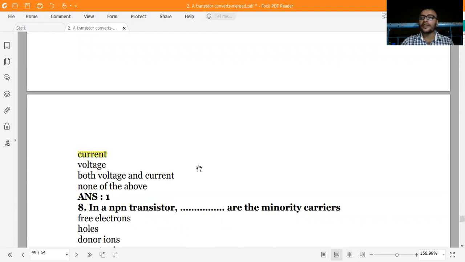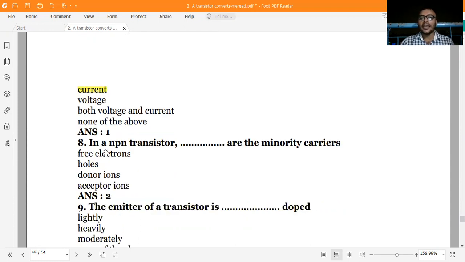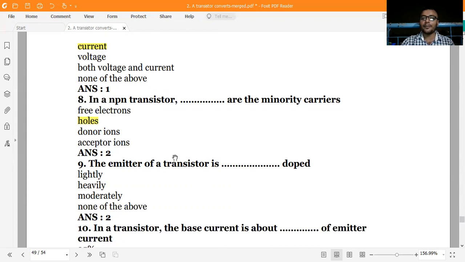And what is the FET? Field effect transistor. Yeah, FET is a voltage control device. Just remember, FET and MOSFET are voltage control devices. In an NPN transistor, dash are the minority carriers. What are the minority carriers? In NPN, the minority carriers are holes. And what is the majority? Electrons are the majority.